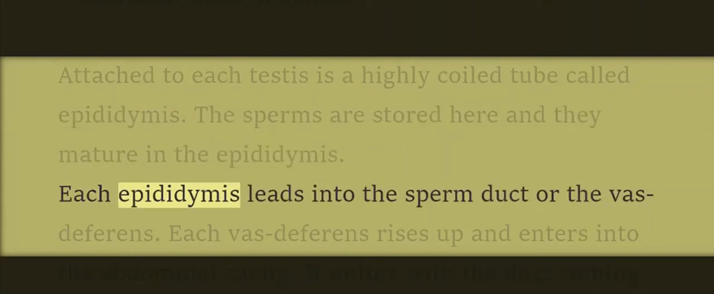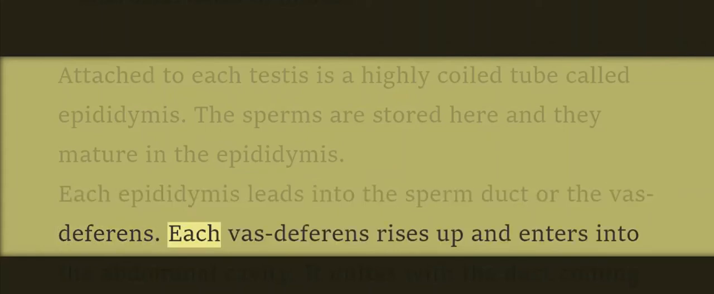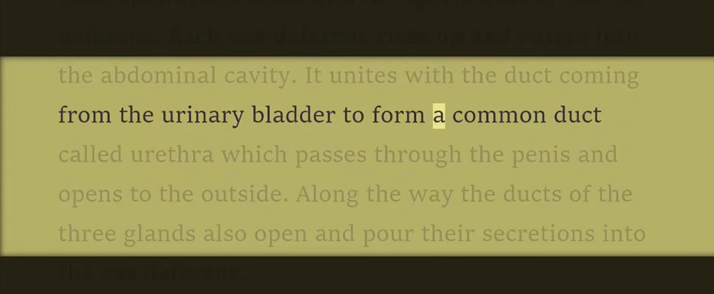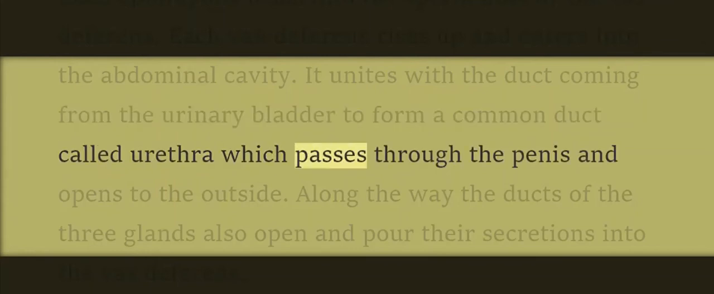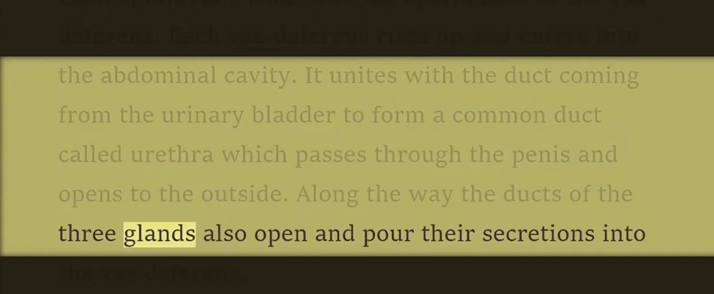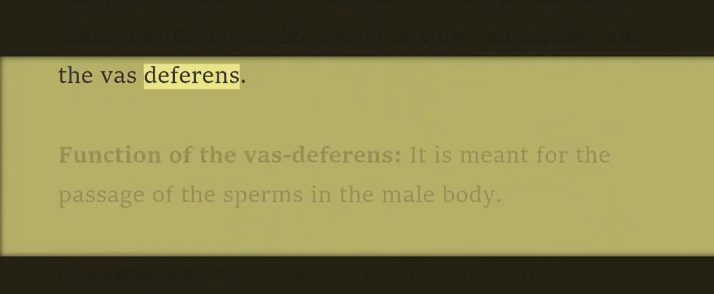Each epididymis leads into the sperm duct or the vas deferens. Each vas deferens rises up and enters into the abdominal cavity. It unites with the duct coming from the urinary bladder to form a common duct called urethra, which passes through the penis and opens to the outside. Along the way, the ducts of the 3 glands also open and pour their secretions into the vas deferens.